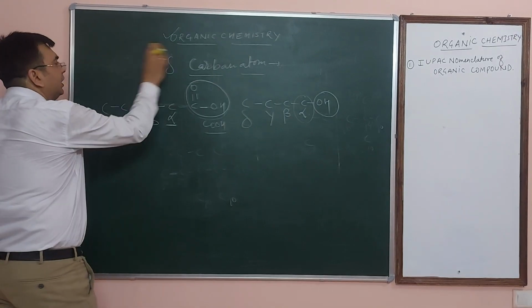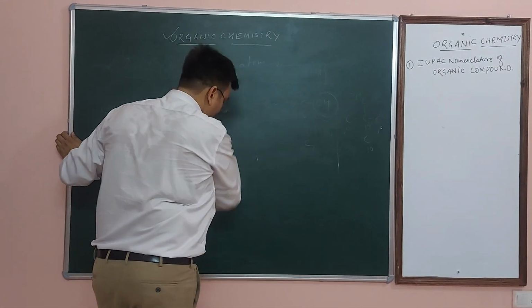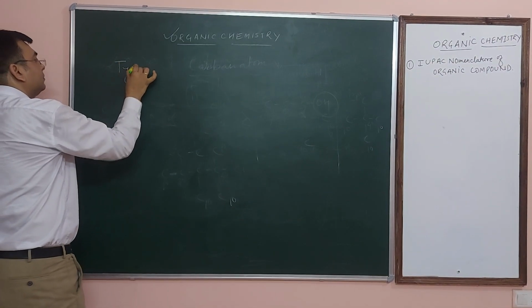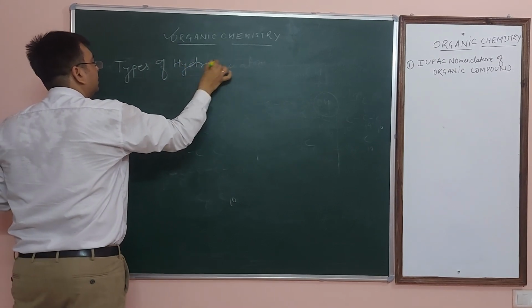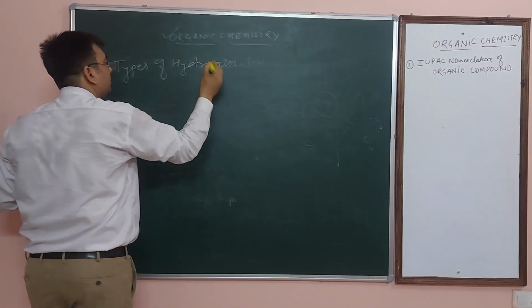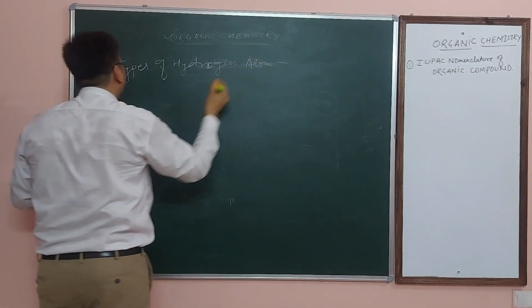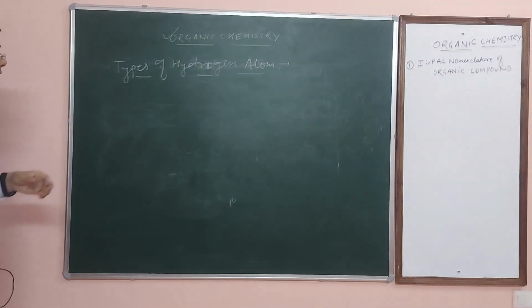Now types of hydrogen. How many types of hydrogen are present in organic chemistry? That I am going to explain you. Types of hydrogen atom. What is the meaning of types of hydrogen atom? How many types of hydrogen are present in organic chemistry?